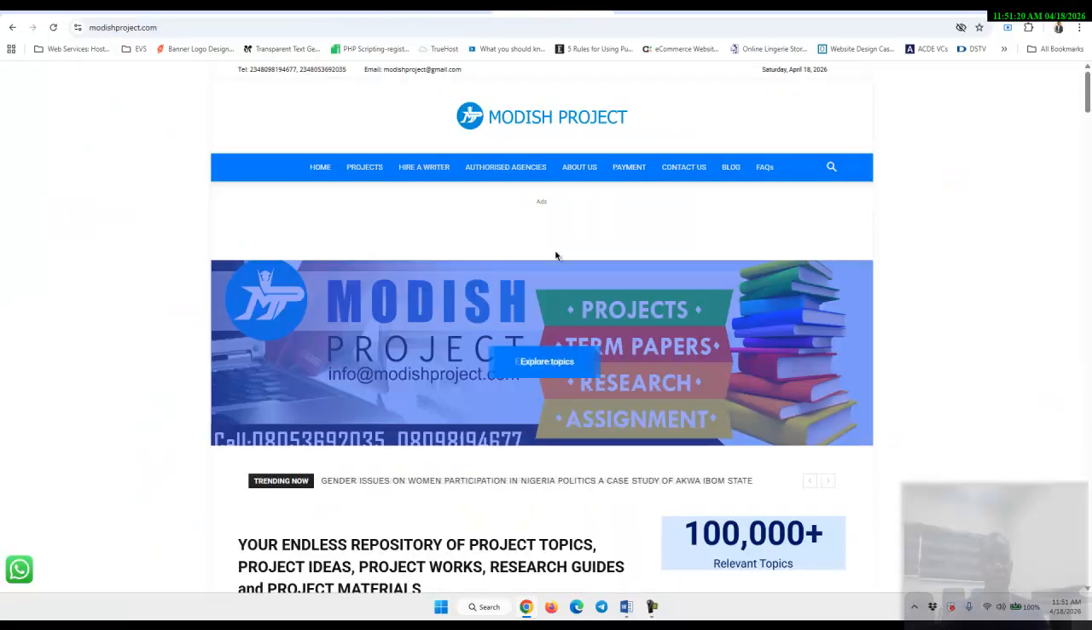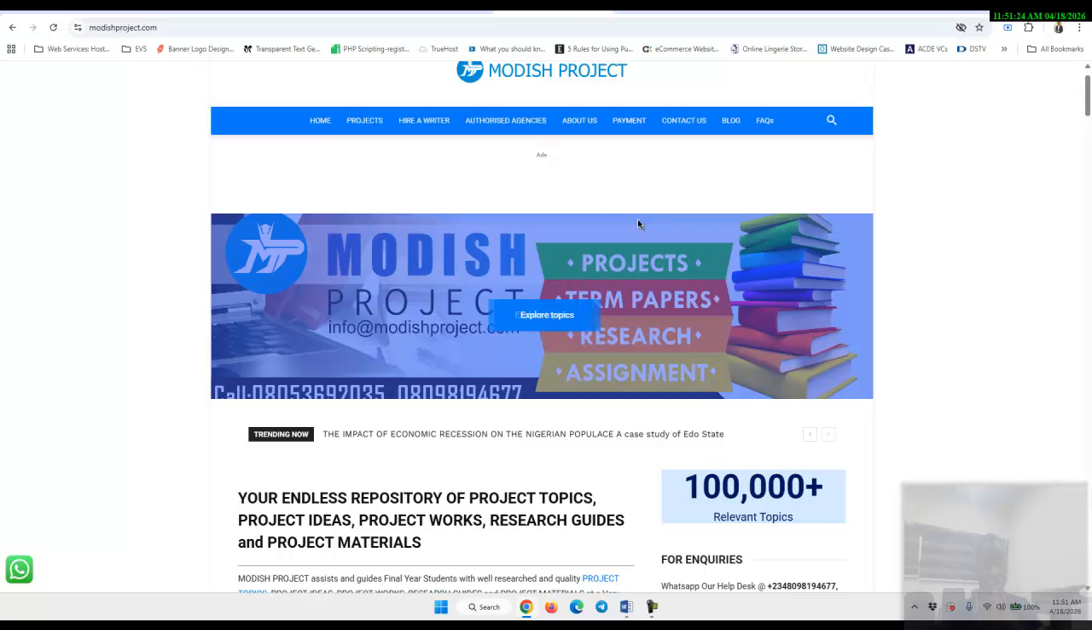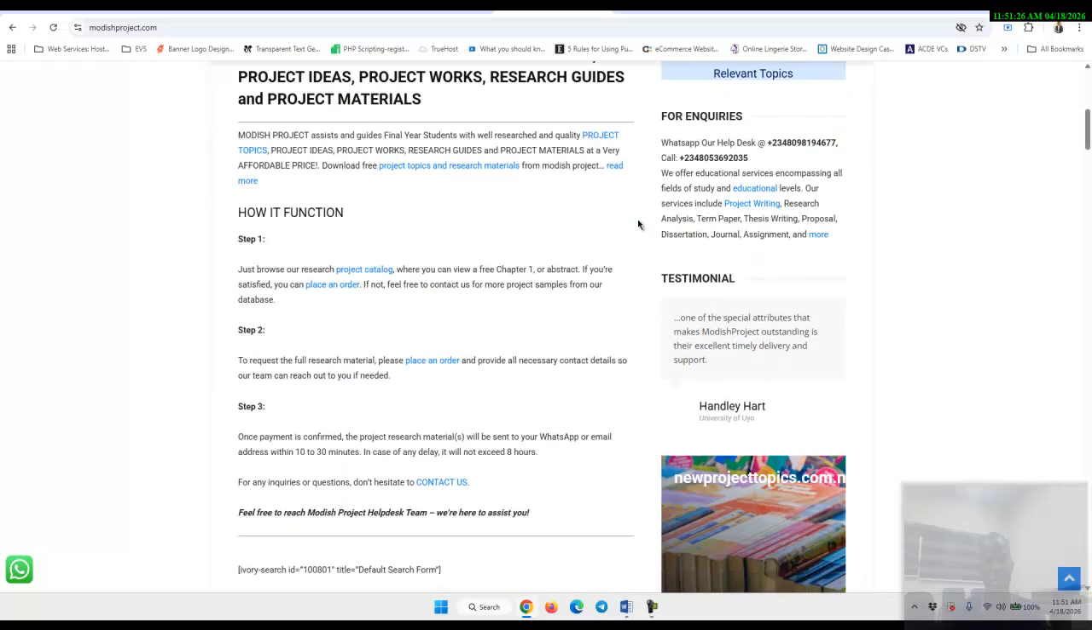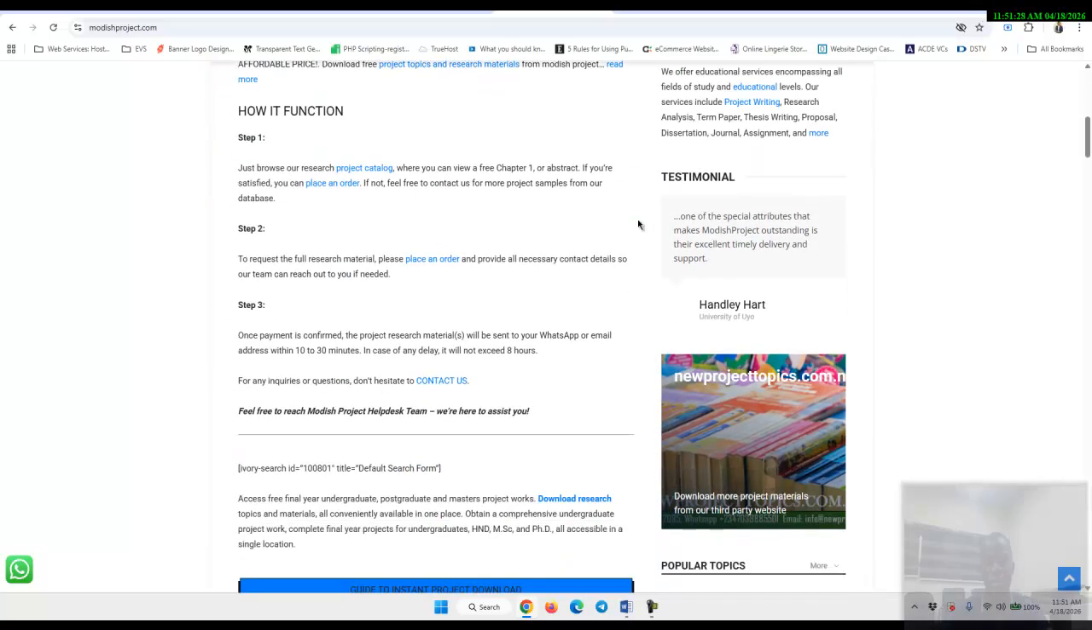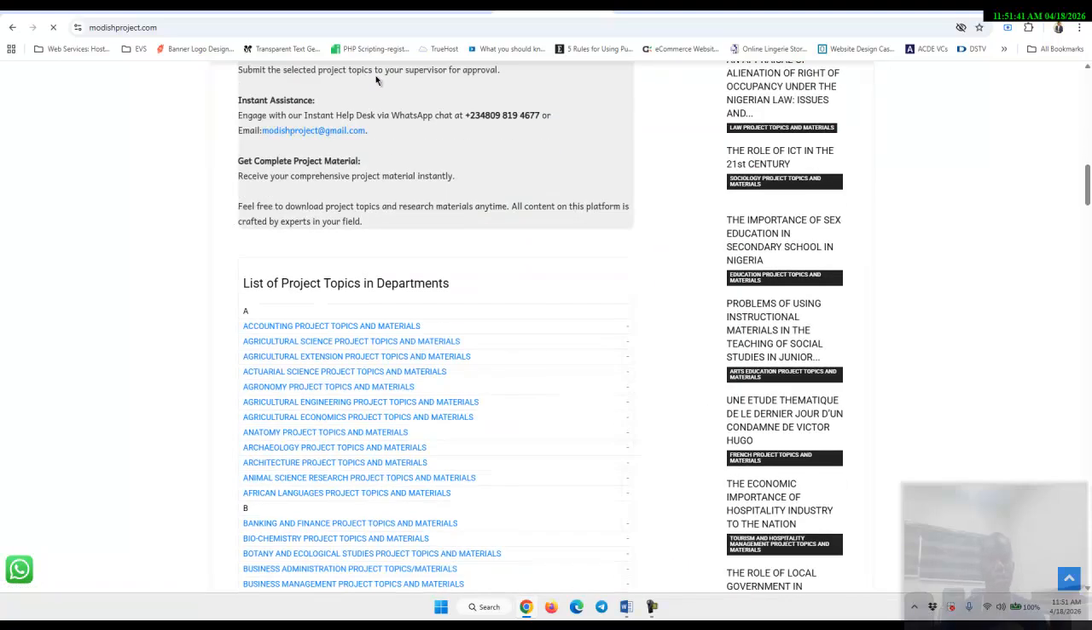Now, the fifth one that I want to talk about is ModishProject. This site is quite huge. So when you get in here, you see several topics that you can also play around. Now come to projects. You'll be able to select the categories, select where you're going. You might type the topic that you intend to explore. So from that, you'll be able to see the topics.